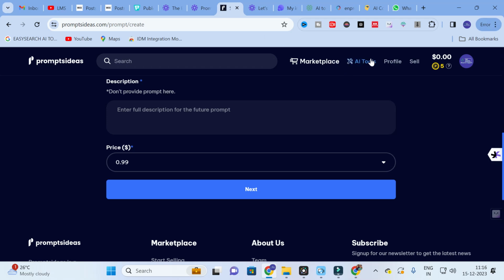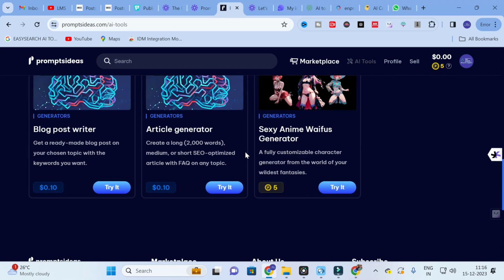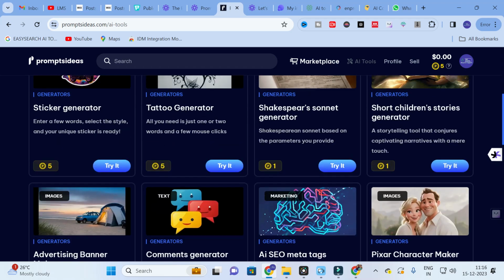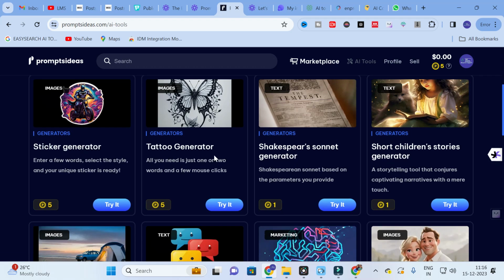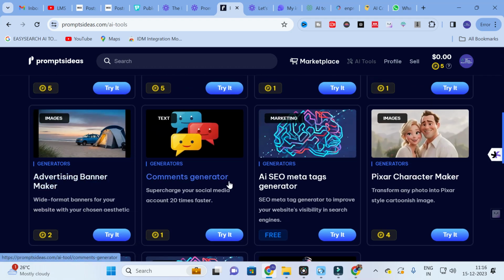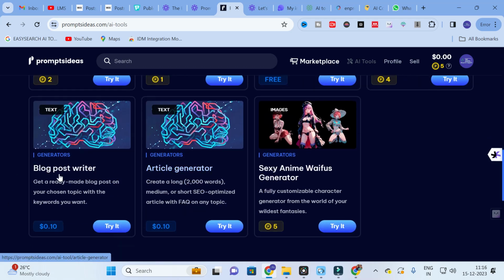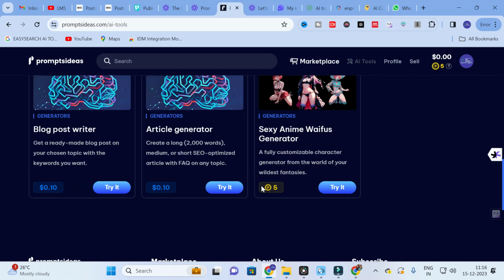Apart from this, you will have another option called AI tools. Click on the AI tools. Some free AI tools are also associated with the particular prompt ideas: sticker generator, tattoo generator, Shakespeare sonnet generator, advertising banner maker, comments generator, blog post writer, article generator. These you can use for free. Some are free, and some AI tools have a subscription option. Here you can see the pricing option, $0.10.